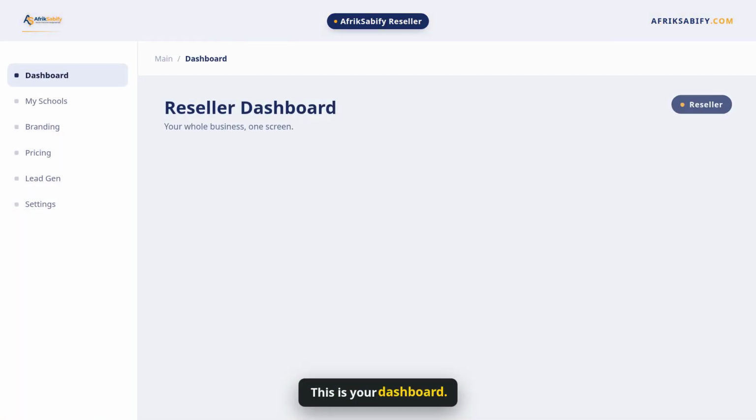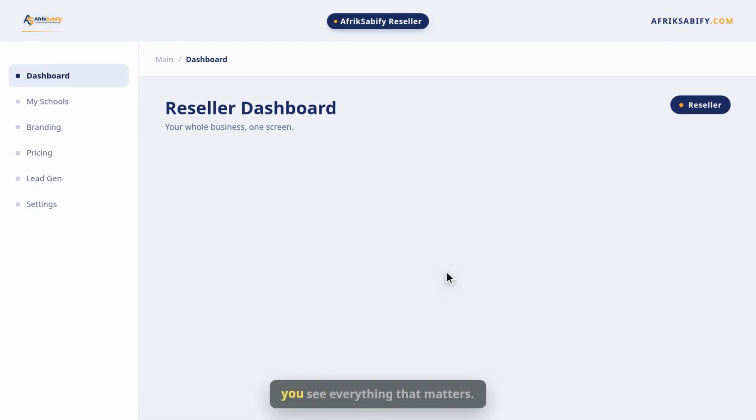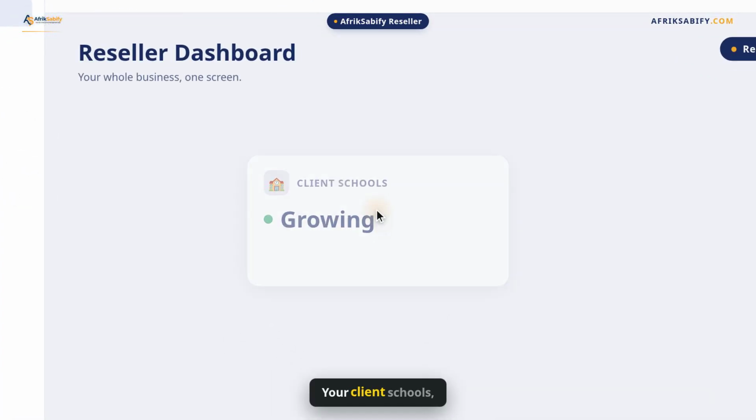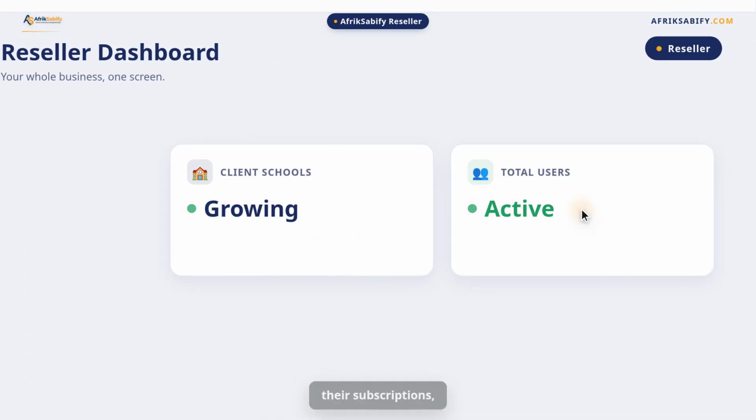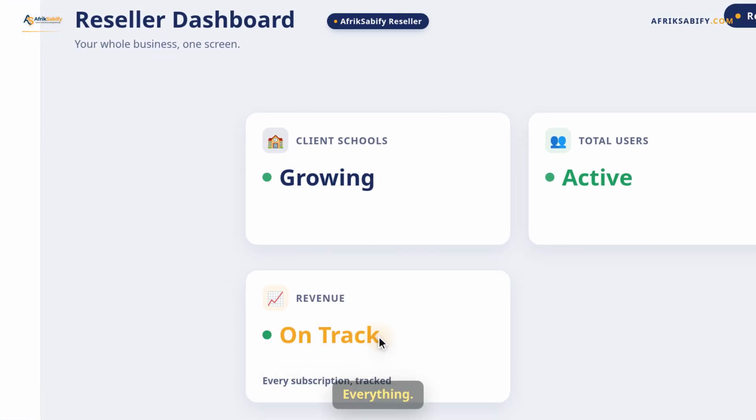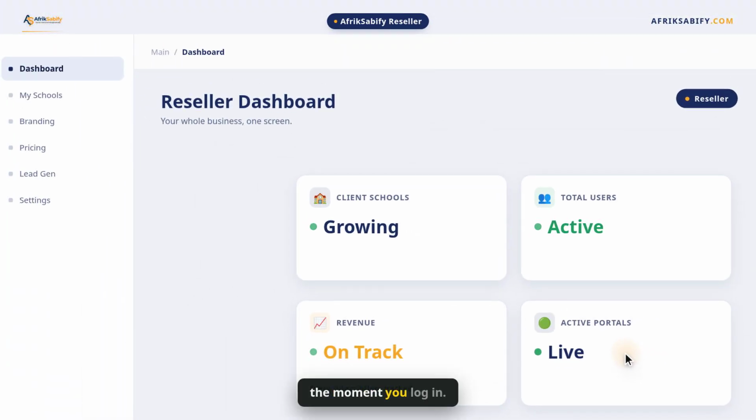This is your dashboard. In one glance, you see everything that matters. Your client schools, their subscriptions, and how your business is doing. Everything. One screen, the moment you log in.